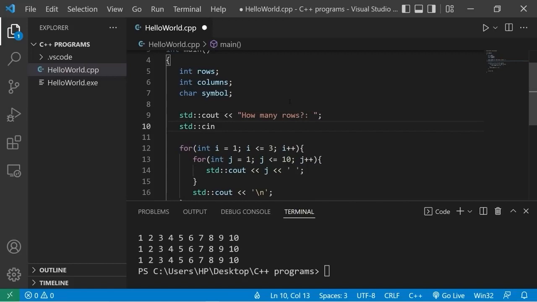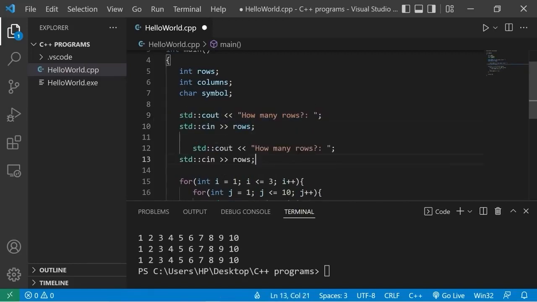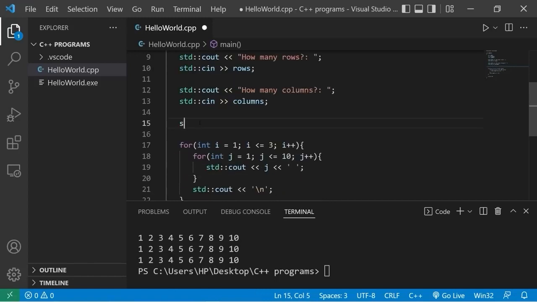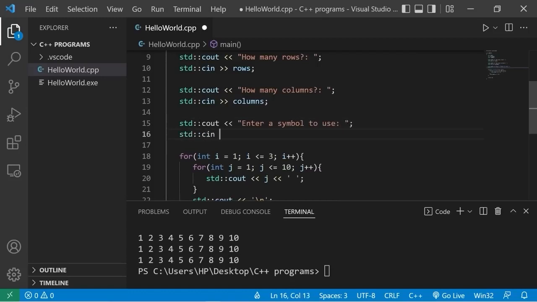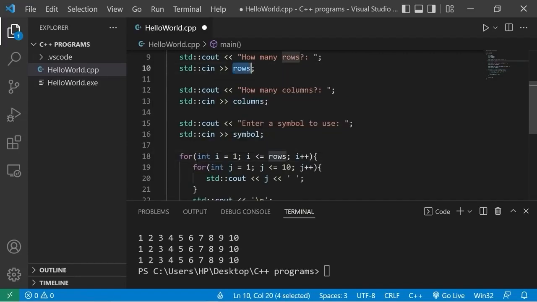Standard input, rows. Let's copy this, paste it, change rows to columns, then enter a symbol to use. Standard input, symbol. We'll continue printing rows as long as i is less than or equal to rows, whatever we typed in. We don't want any more rows than what the user wants.